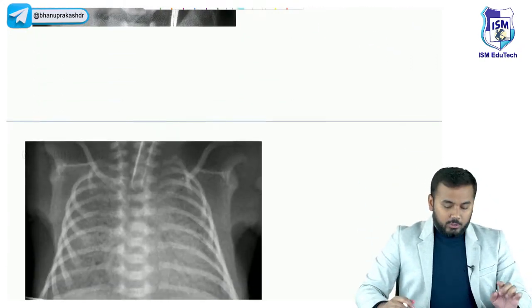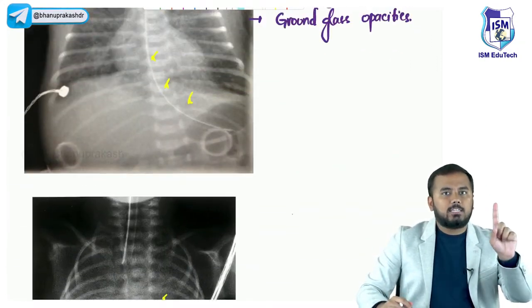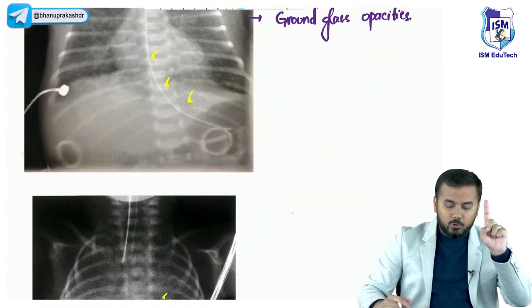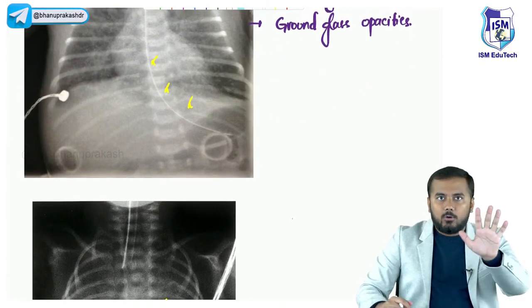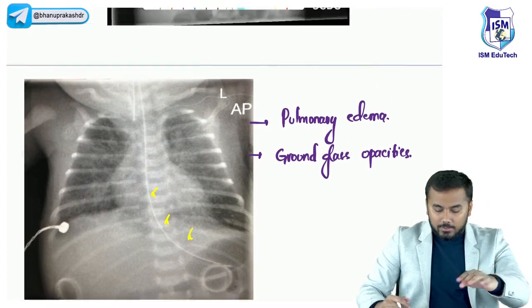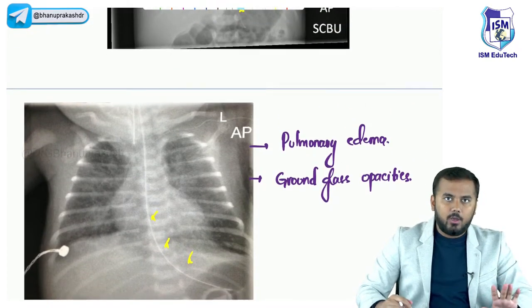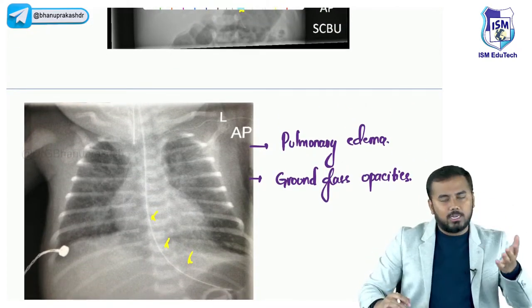Okay, so what is the first important diagnosis I do? X-ray. What will I see in the X-ray? Ground glass opacities, air bronchogram sign, and pulmonary edema. On both the lungs, not only on one lung, on both the lungs you see.